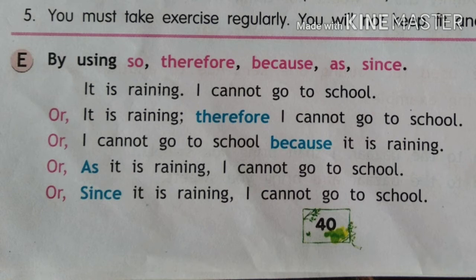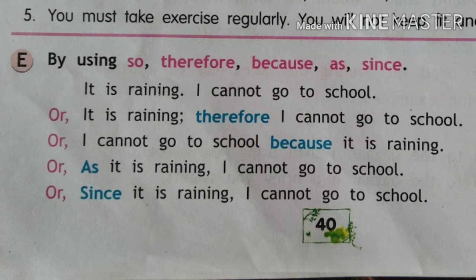It is raining, therefore I cannot go to school. Because, I cannot go to school because it is raining. Then with as, as it is raining, I cannot go to school. With since, since it is raining, I cannot go to school.